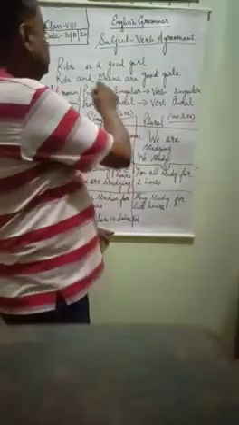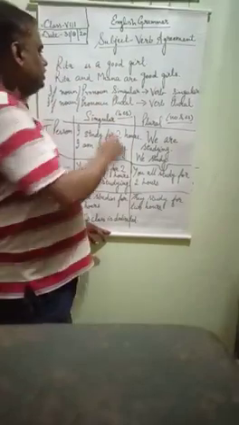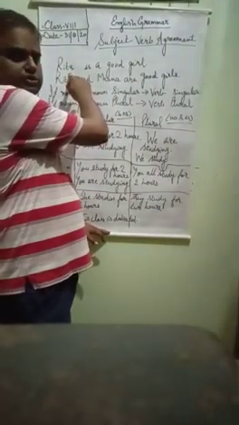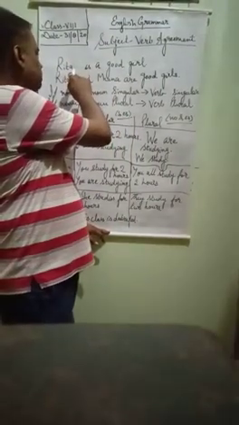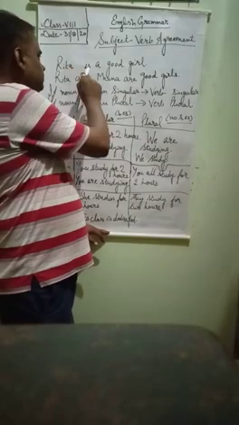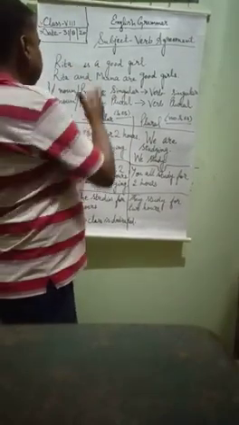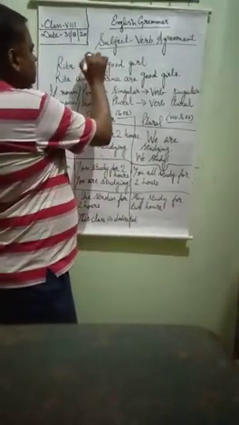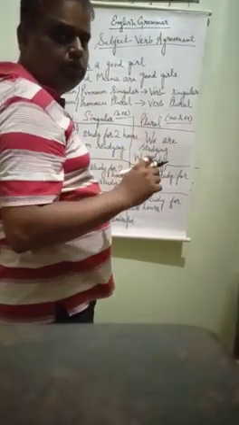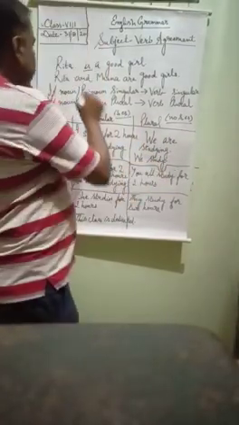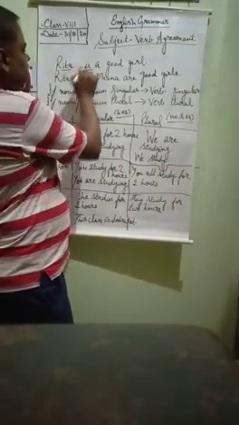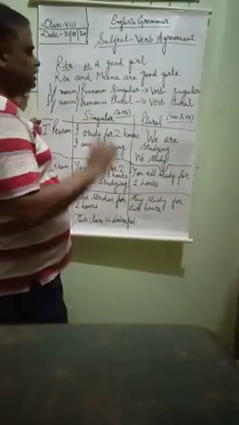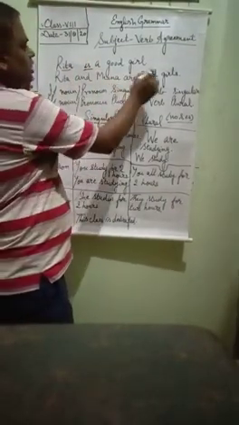Suppose that Rita is a good girl. Now here Rita is a singular person, singular noun. That is why we have used the verb here is, because is also a singular verb. is हमेशा singular verb के singular things के लिए आता है, क्योंकि Rita is singular, that is why we have used here is. Now again if I say Rita and Meena are good girls.